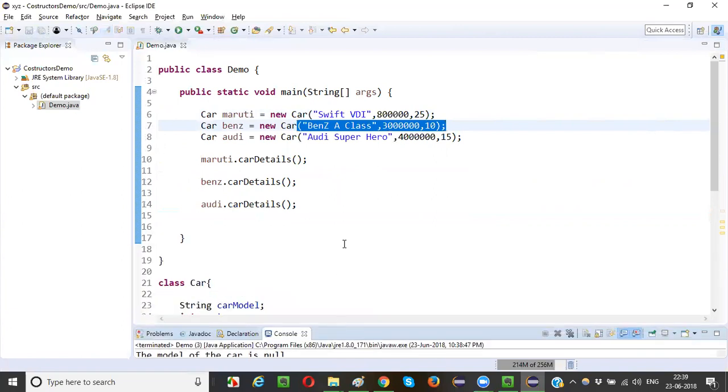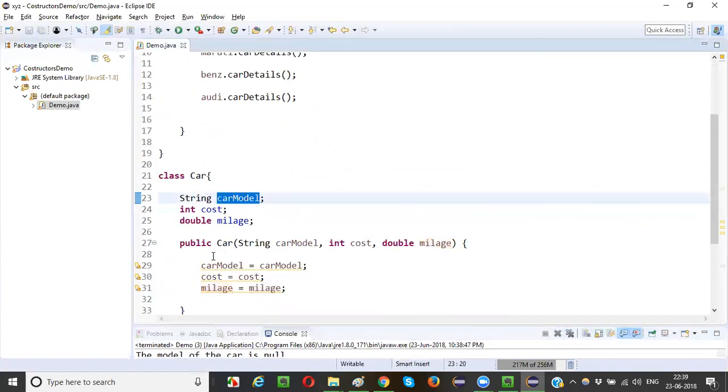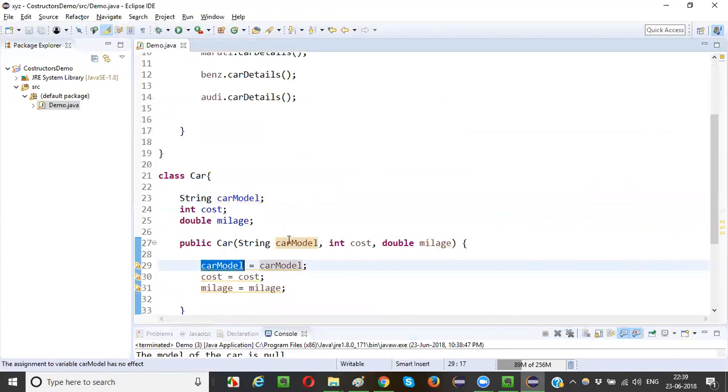The reason behind that is we are believing that this car model is the variable, but that is not the way, guys. This car model is the parameter. This cost is this cost parameter, this mileage is this mileage parameter only. This part is also this parameter. And if I double click here, it is also locating that you are simply assigning the parameter to itself, guys. Parameter is equal to parameter.